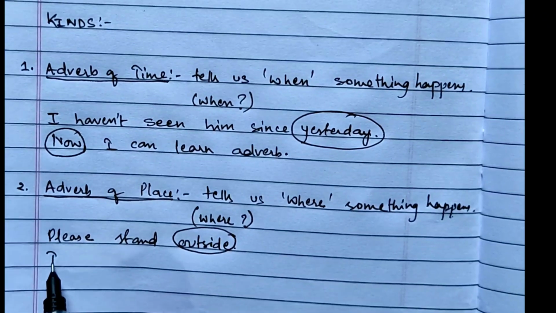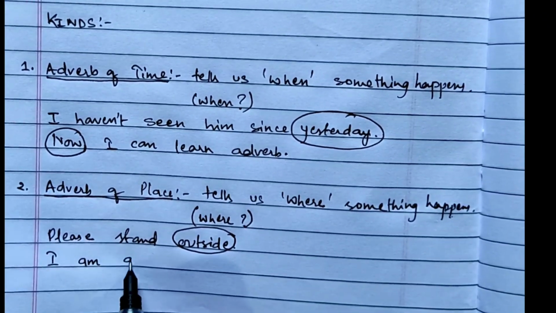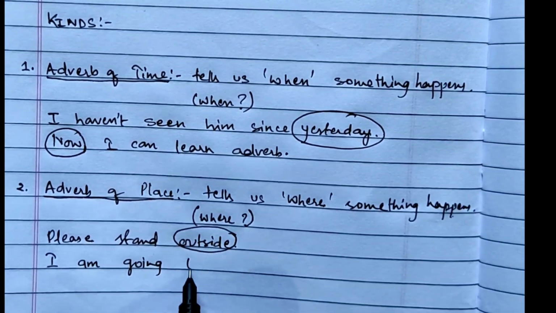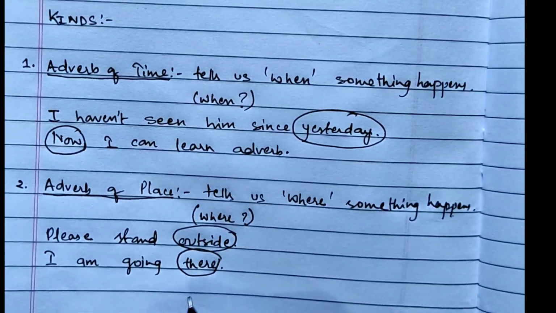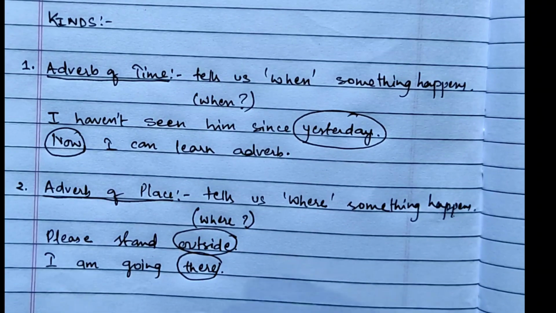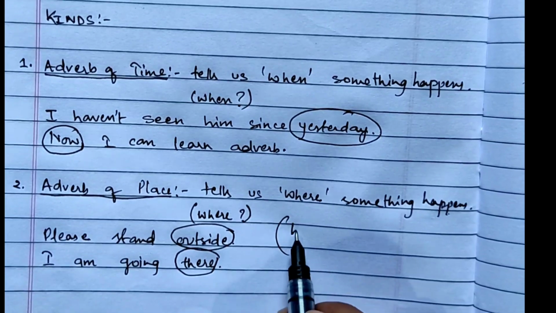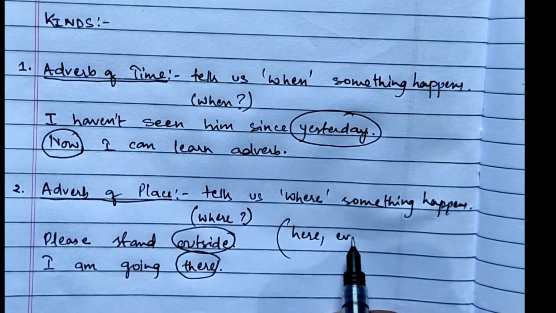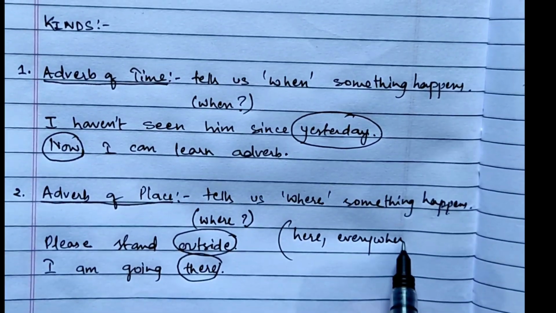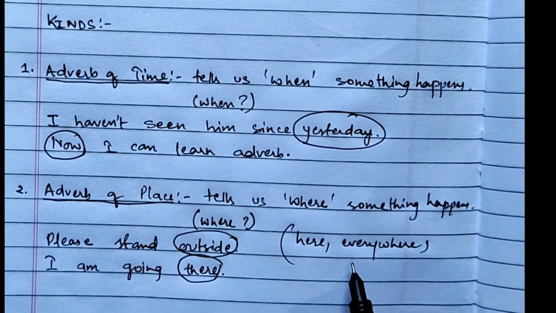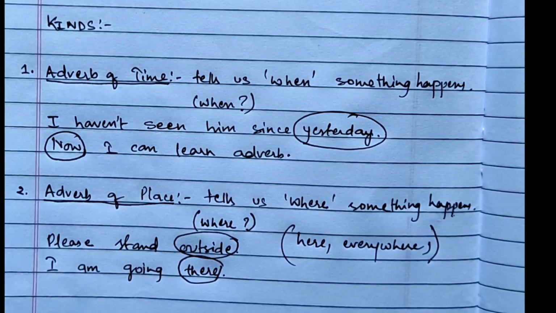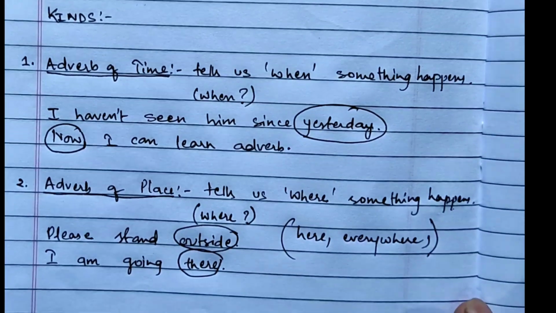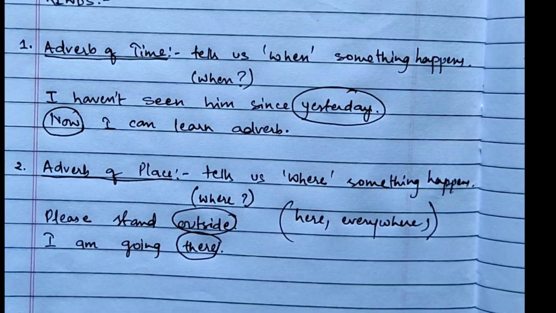Another one, if I write here, I am going there. So there is also your adverb of place. Okay, so there are other adverb of place also, like here, everywhere, nowhere, near, ever, okay, out, in, etc. They are also adverb of place. Don't write the name of a particular place, that would be noun.